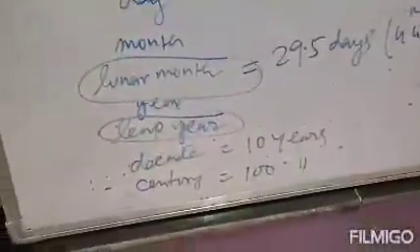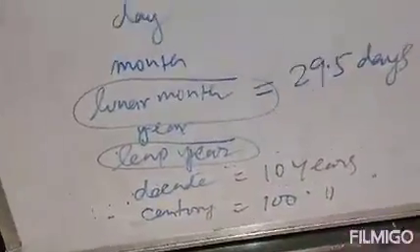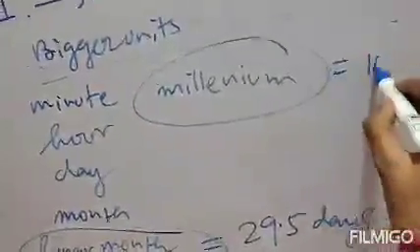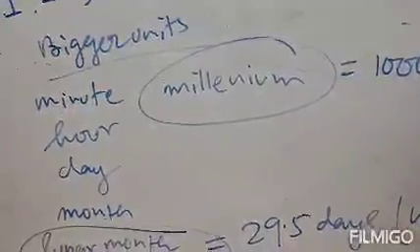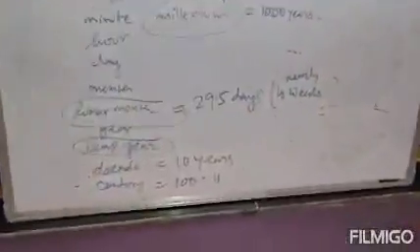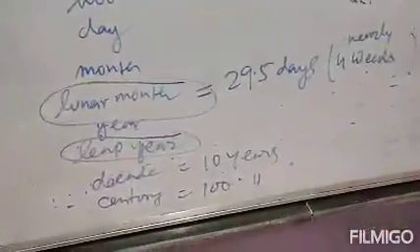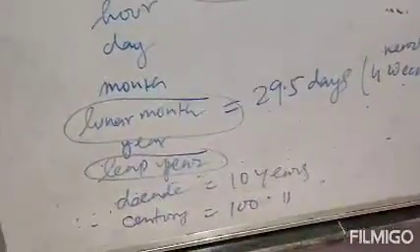And lastly, millennium. 1 millennium means 1000 years. This is the biggest among these bigger units. So these are the bigger units of your time.